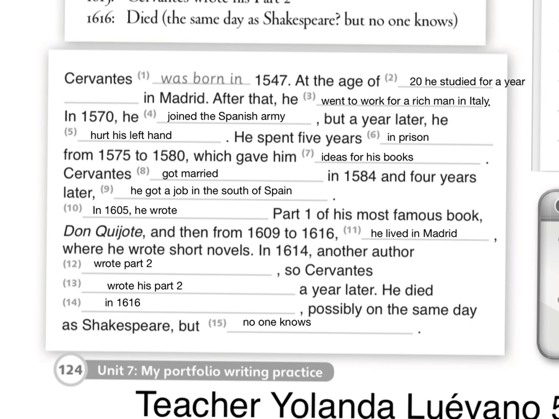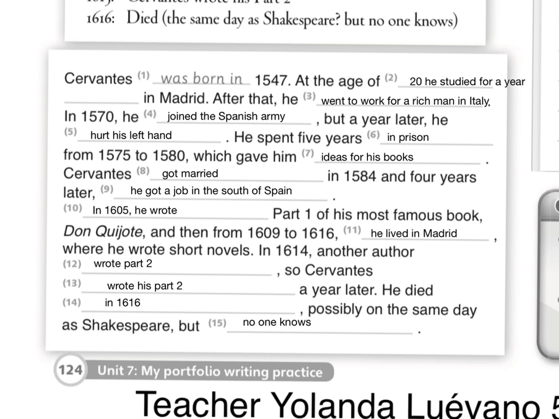In 1570, he joined the Spanish army, but a year later, he hurt his left hand. He spent 5 years in prison from 1575 to 1580, which gave him ideas for his books. Cervantes got married in 1584, and 4 years later, he got a job in the south of Spain. In 1605, he wrote part one of his most famous book, Don Quixote.